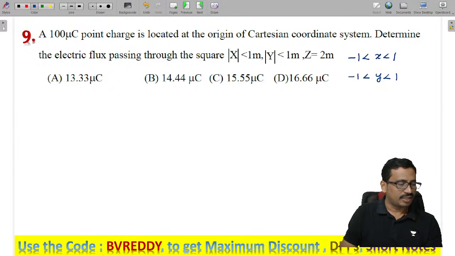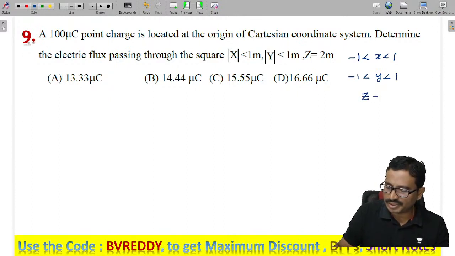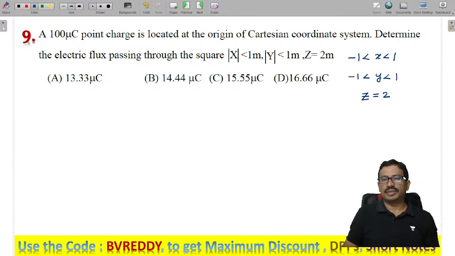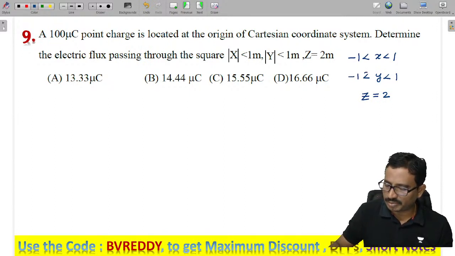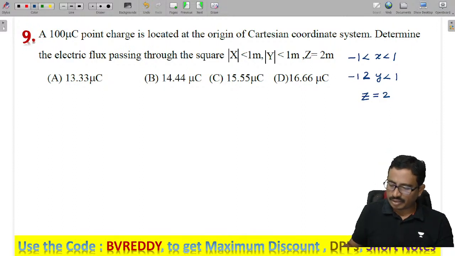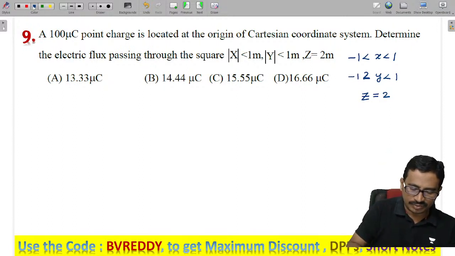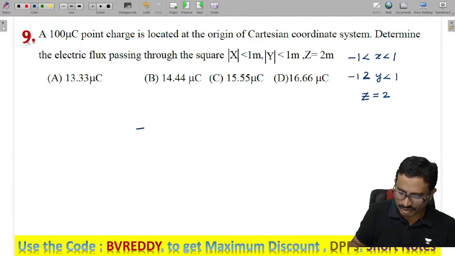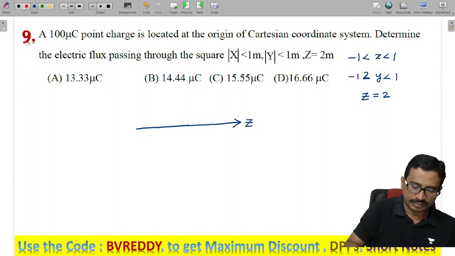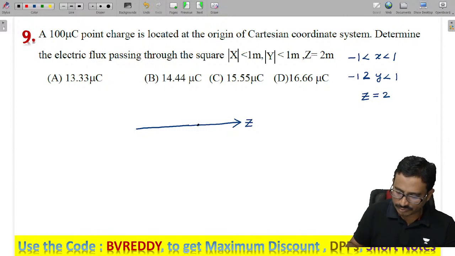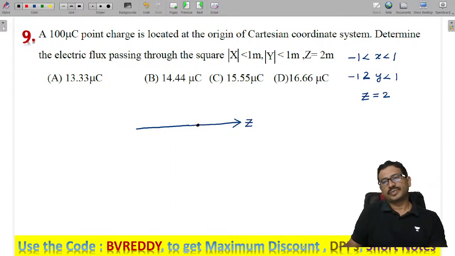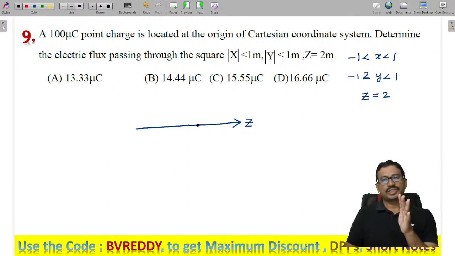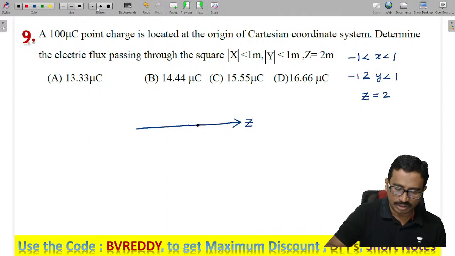Now tell me x and y, and here the z value is a constant. All of you listen carefully. If I consider this is my z axis, and here at this location we have z value equal to 2, so we should maintain the z value constant. We need to maintain that the z value must be constant.